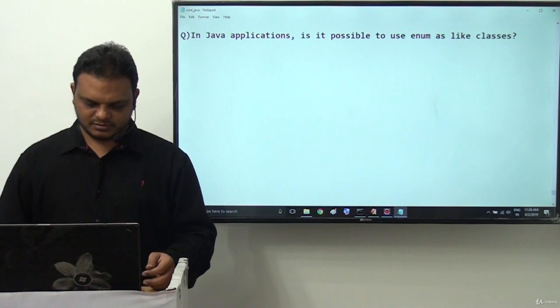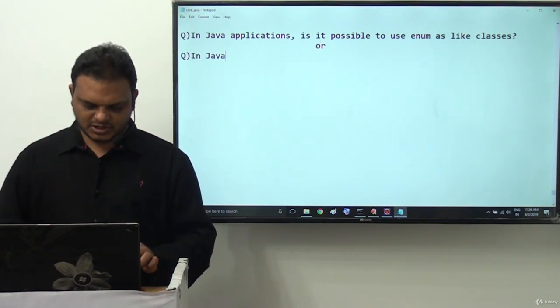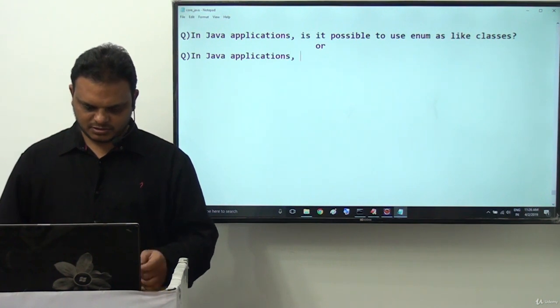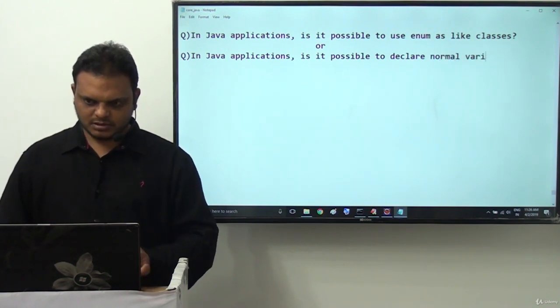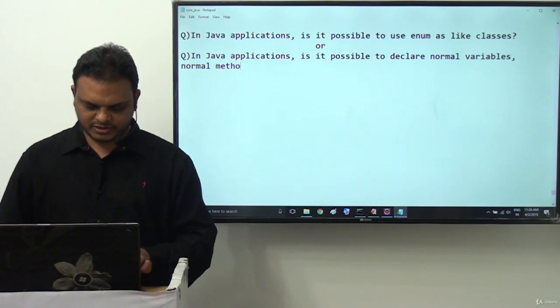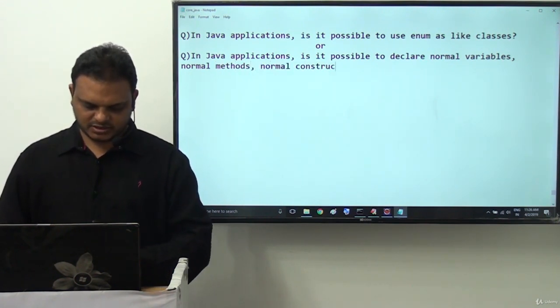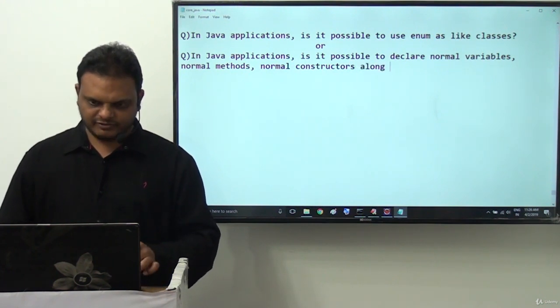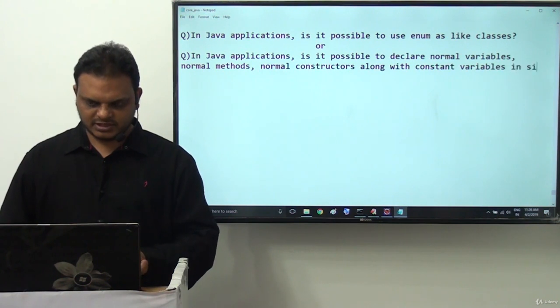Or else the same question from a different direction: in Java applications, is it possible to declare normal variables, normal methods, and normal constructors along with constant variables inside the enum?